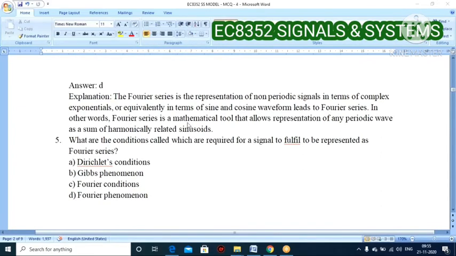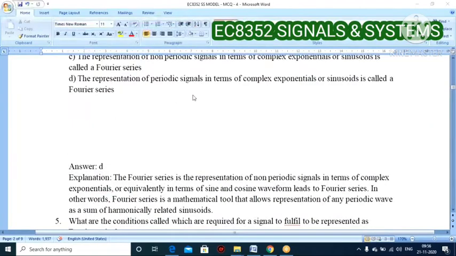In other words, Fourier series is a mathematical tool that allows representation of any periodic wave as a sum of harmonically related sinusoids. So option D, the representation of a periodic signal in terms of complex exponentials or sinusoids, is called Fourier series.